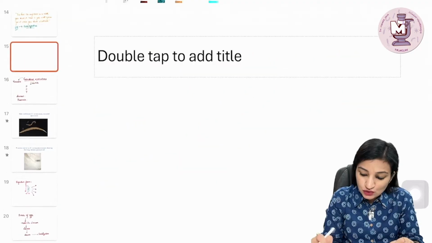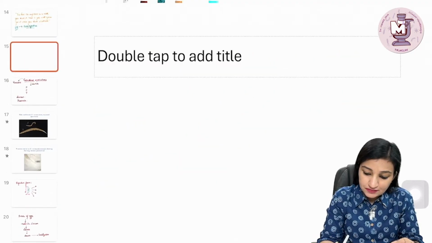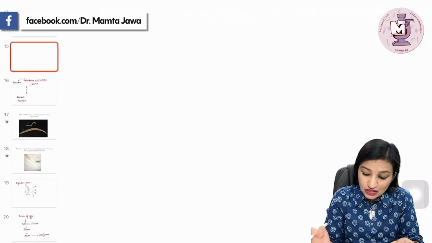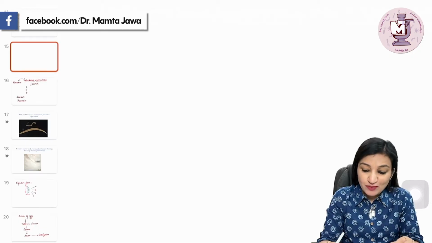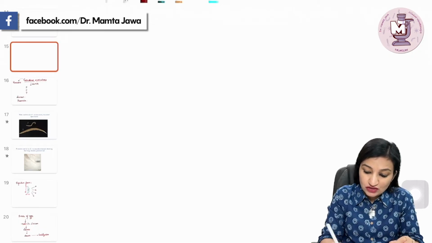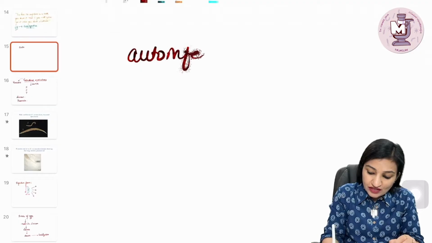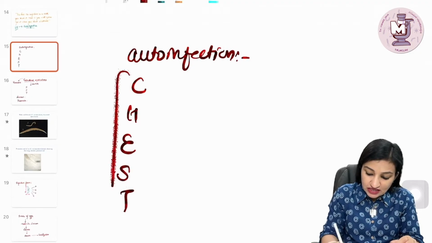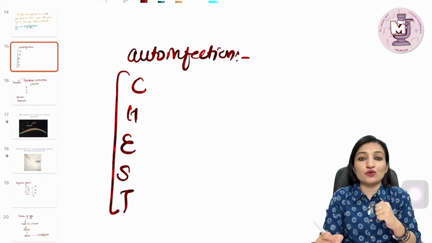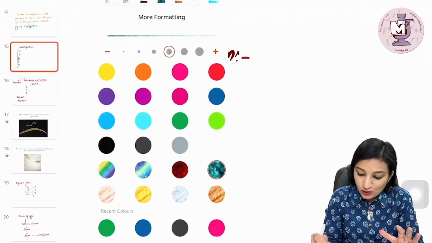Now, one more MCQ in this context is: which organisms do show auto-infection? Which parasites do show auto-infection? So, auto-infection is seen in case of, remember, CHEST, chest. इसको ऐसे याद करो, सीना ठोक के auto infection. So these are pretty proud fellows.